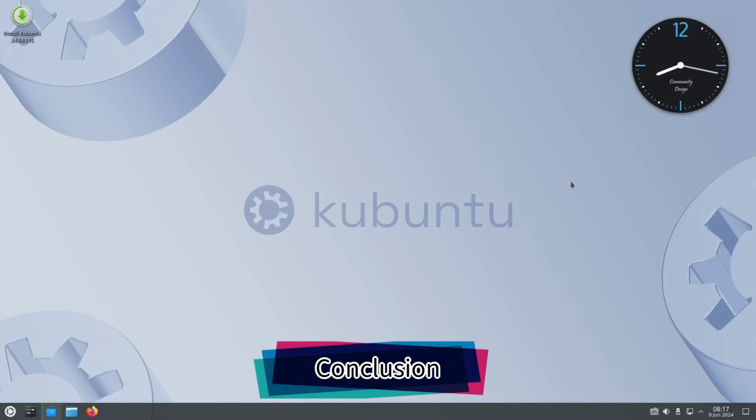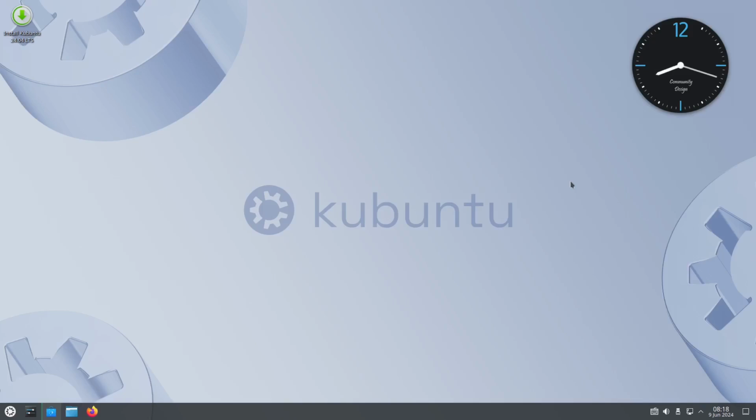So, the conclusion to our KDE Ubuntu or the Kubuntu operating system, 24.04 LTS, the long-term support. Well, the installation is easy.